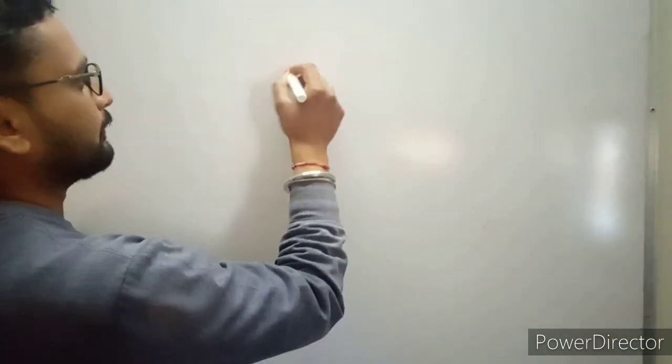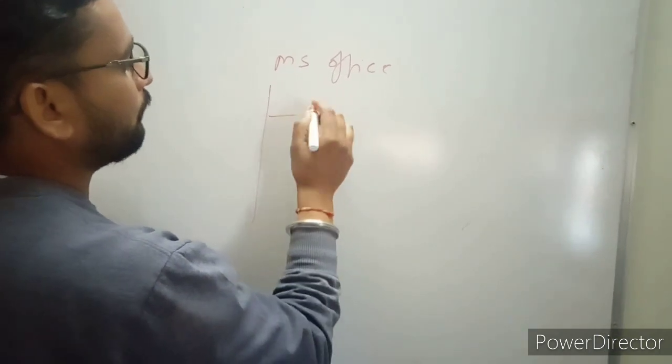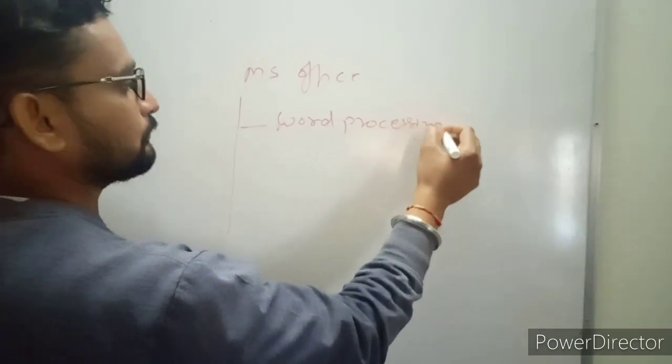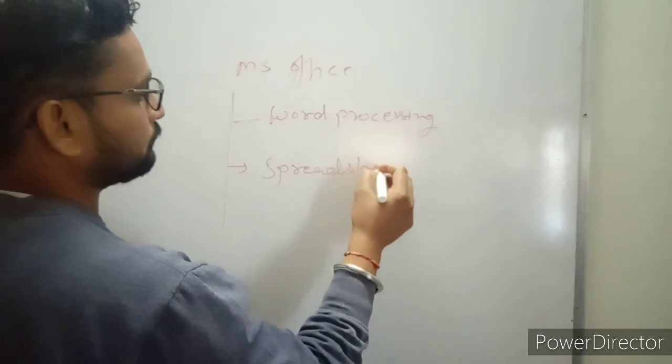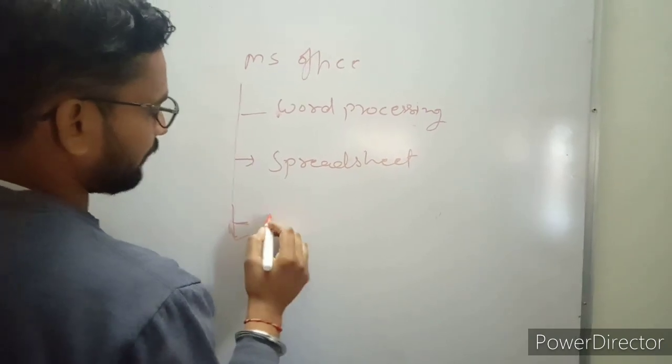MS Office means Microsoft Office, developed by Microsoft Corporation, and Microsoft Office is an automation tool that deals with word processing, spreadsheet and presentation. So MS Office deals with word processing, with spreadsheet, and with presentation.